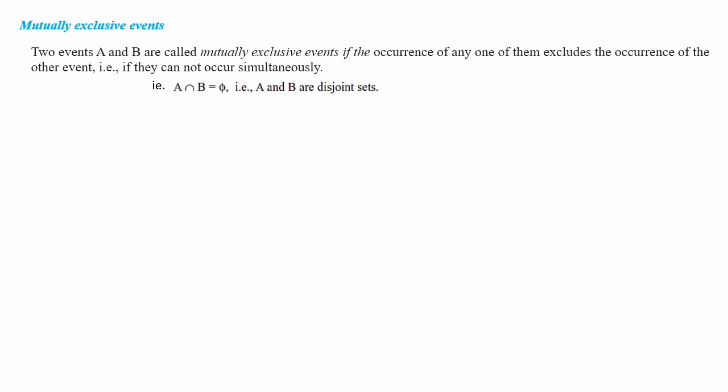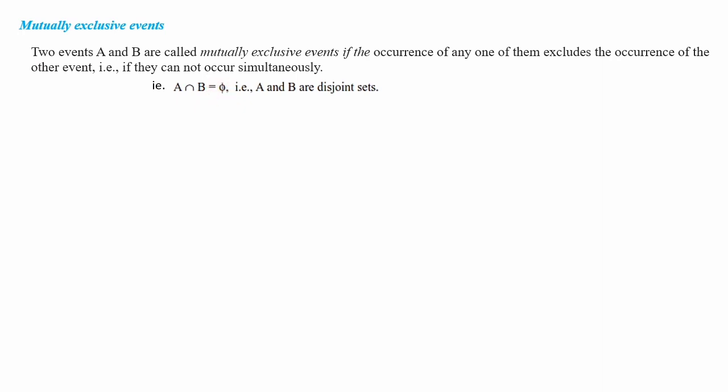In a simple way, if A and B are two events, then there will not be any common element between A and B because these two things will never happen simultaneously. Means a common element will not be there. A intersection B is a null set. Then we can say that A and B are mutually exclusive events. If you are asked to prove two events are mutually exclusive, what you are supposed to do is take A intersection B and prove that it is a null set.